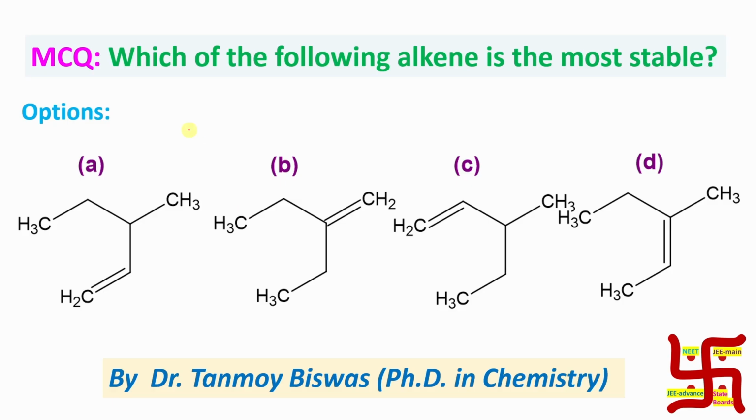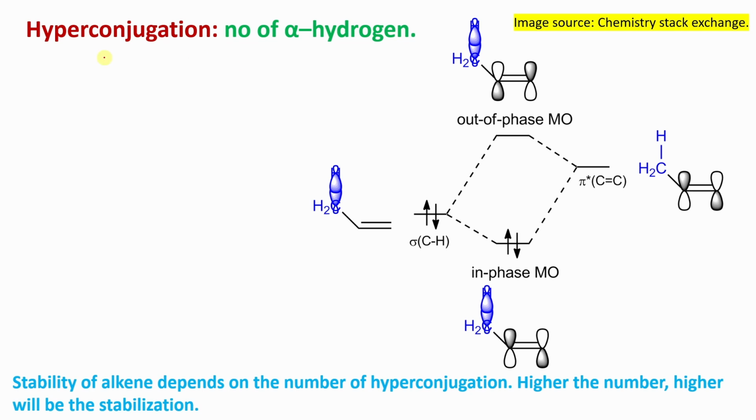Now look at the question. Which of the following alkenes is most stable? Stability of alkene, 4 alkenes are given. So here, in order to find out the stability of an alkene, we need to understand the reason for the stability of any alkene. The answer is hyperconjugation. How is hyperconjugation decided? By the number of alpha hydrogens.